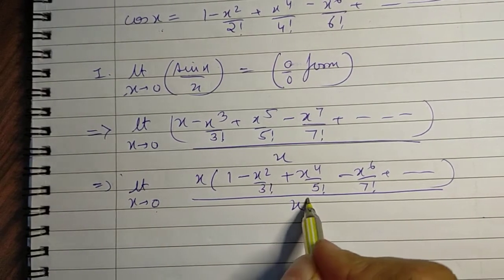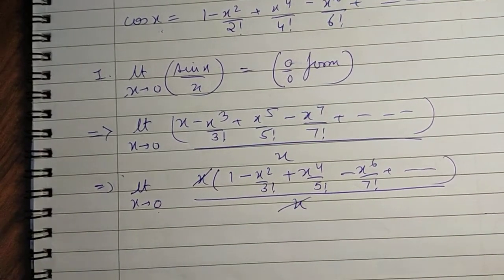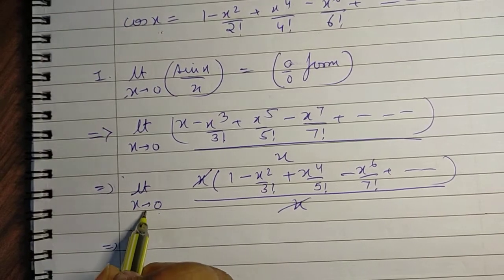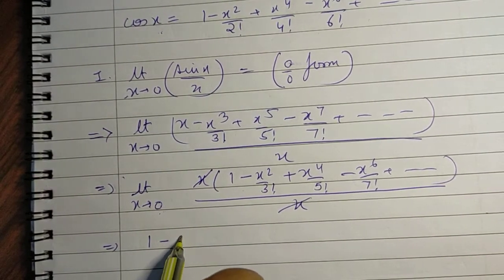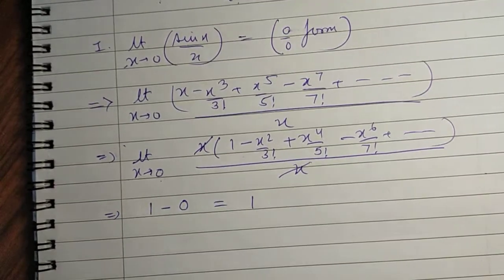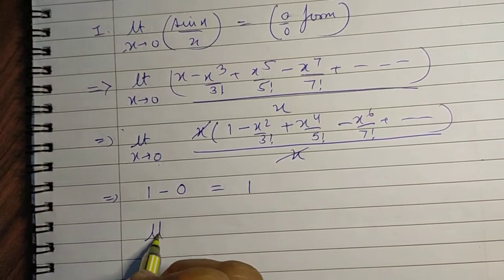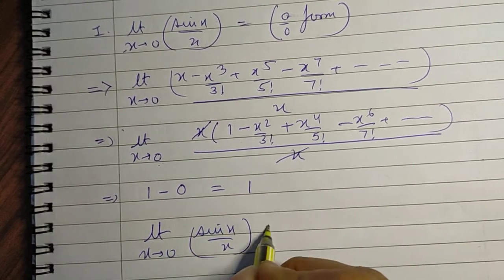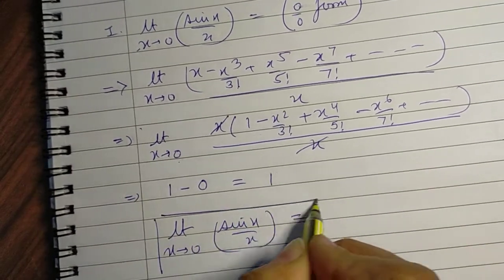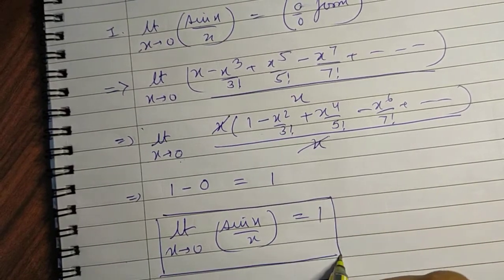It's a non-zero thing which can be easily cancelled. And now we substitute the limit at x is equal to 0. We get 1 minus 0, which is 1. And clearly we get the result, limit x tending to 0 sine x over x is equal to 1, which is a very, very important result.